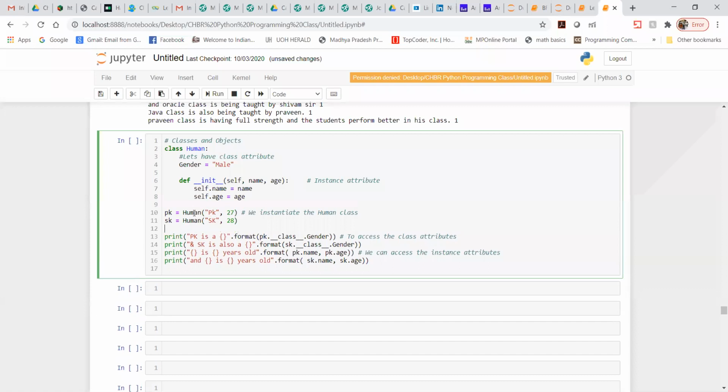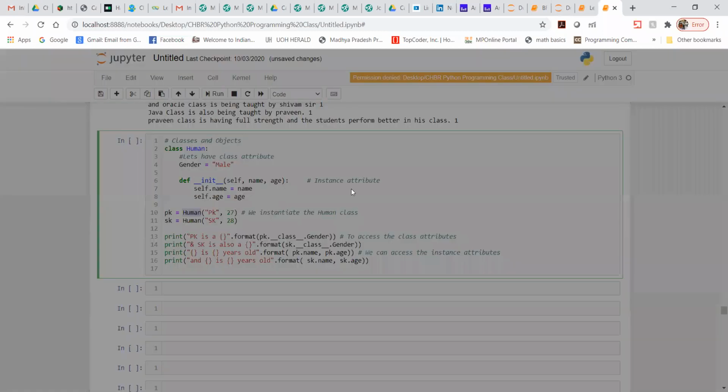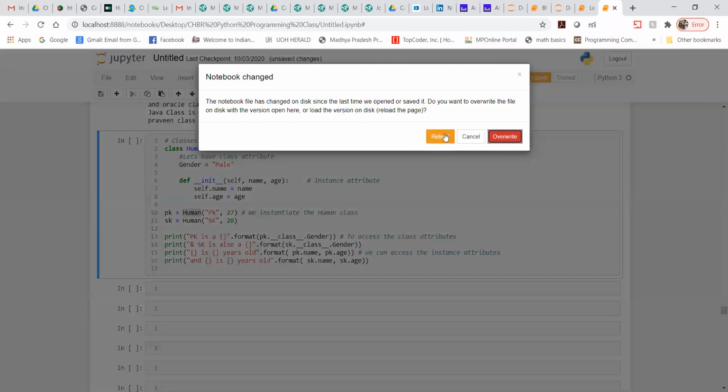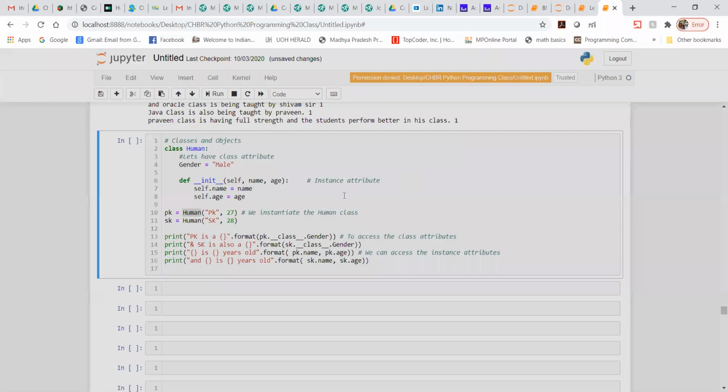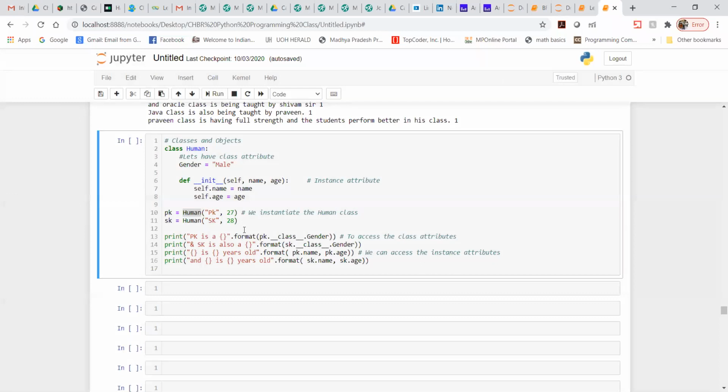Now we instantiate the human class. How exactly can we instantiate that? I am going to take Human, call that class name, and then pass two different things. Now you can see, I'm going to call this particular method. This is one of the methods.